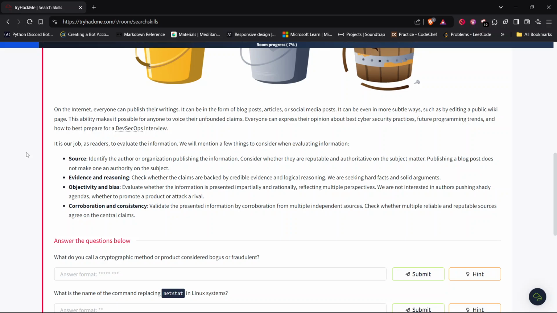Objectivity and bias. Evaluate whether the information is presented impartially and rationally, reflecting multiple perspectives. We are not interested in authors pushing shady agendas, whether to promote a product or attack a rival. Corroboration and consistency. Validate the presented information by corroboration from multiple independent resources, that is, cross-checking. Check whether multiple reliable and reputable sources agree on the central claims.